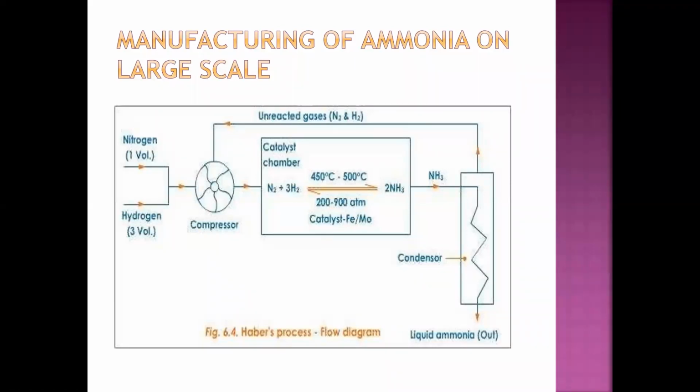A flow chart is a form of learning in which you learn each and everything on a single page. If you go to the theoretical part and other methods, you will have to learn the theory also, but this diagram makes things easier for you. So let's start with the diagram. Nitrogen and hydrogen enter from two different pipes. Nitrogen gas we extract from the air, and the same with hydrogen.